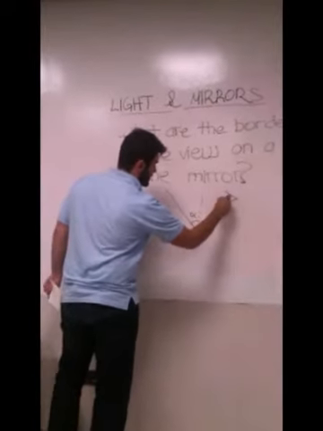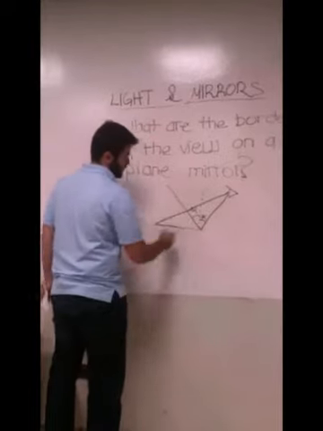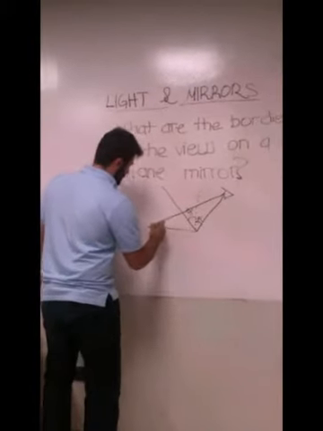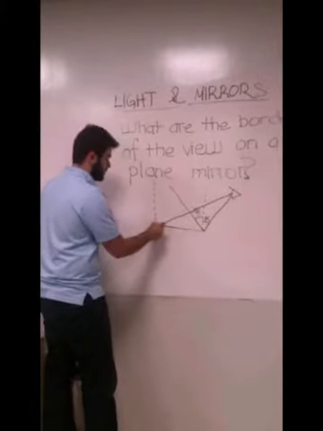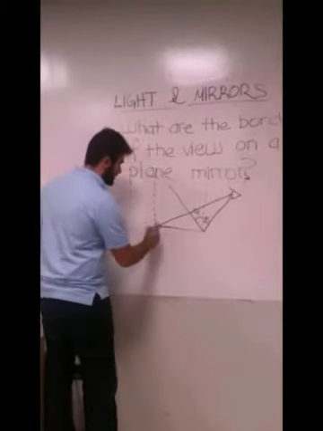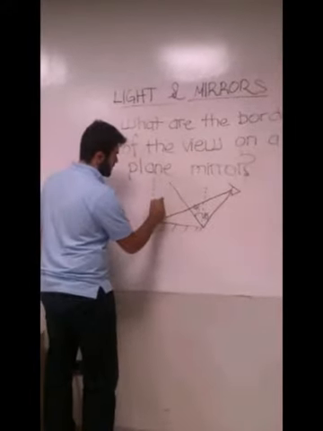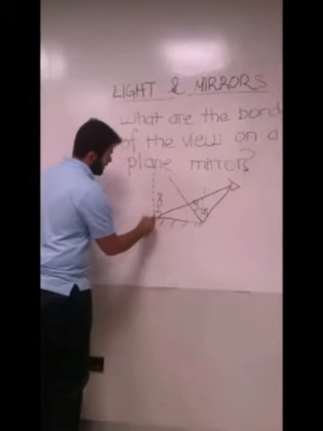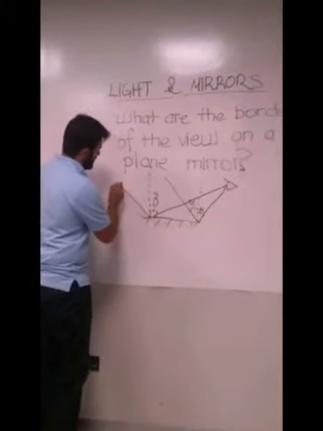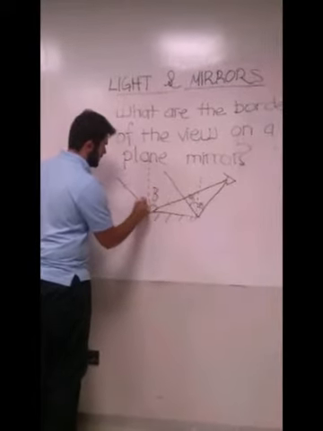And here is the second light that comes from our eye, and here is our normal again, which is vertical to the mirror. Here is our mirror. And let's say this is angle B, and it reflects with angle B again.